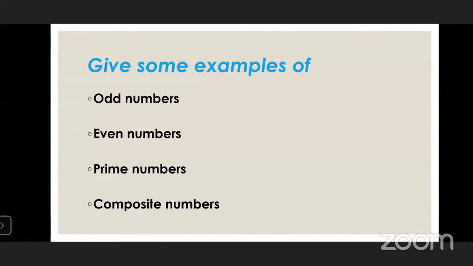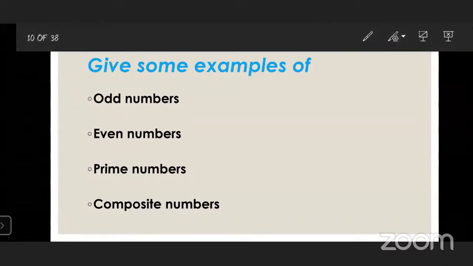Now, students, give me some examples of odd numbers. All of you know odd numbers? Yes, students? Give me some examples of odd numbers. 3. Yes.